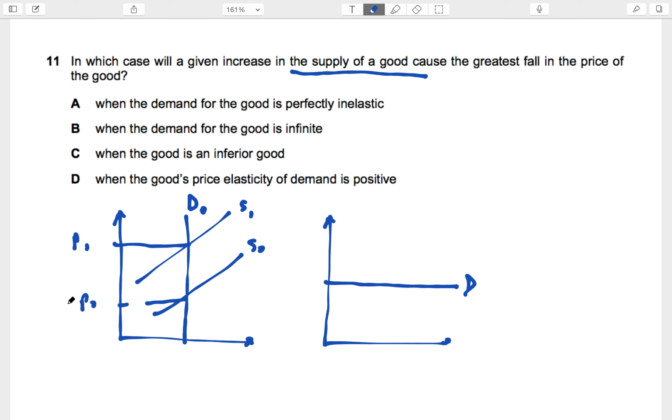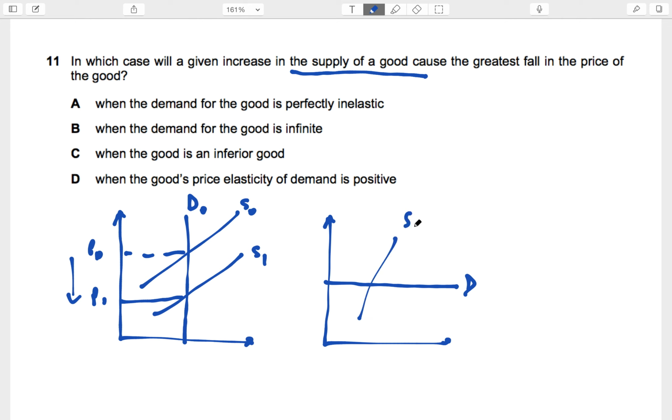And the answer is yes, because when my supply curve shifts in a perfectly elastic scenario, there is no change in price, which means the more inelastic the good, the higher will be the change in price when the supply curve shifts. So I'm actually decreasing supply here, and it should be the other way around. Let me just do it the other way around. Something like this. The supply curve is shifting to the right, so the price will fall the greatest.